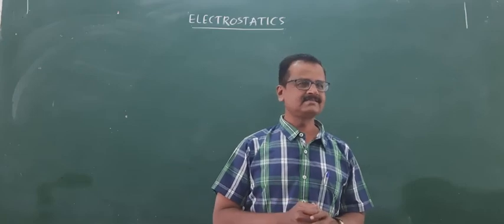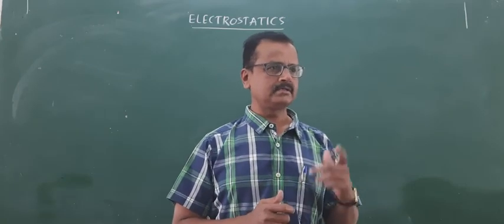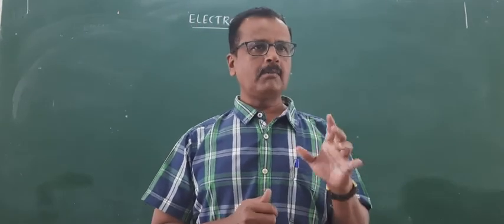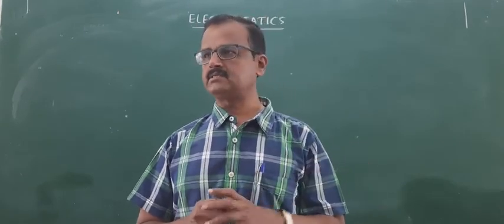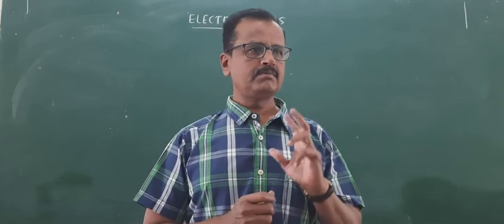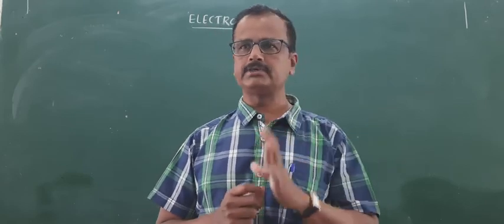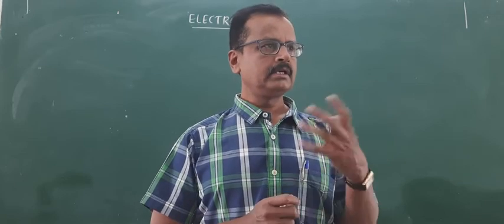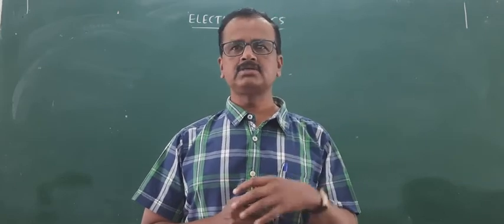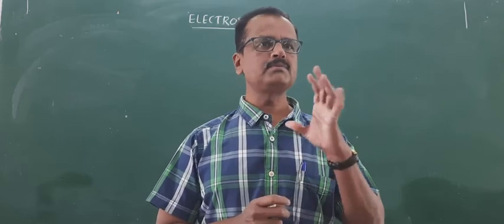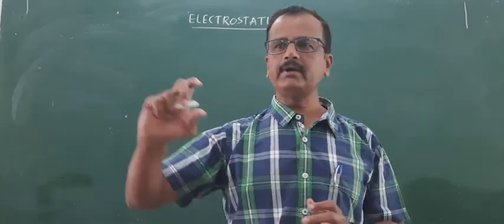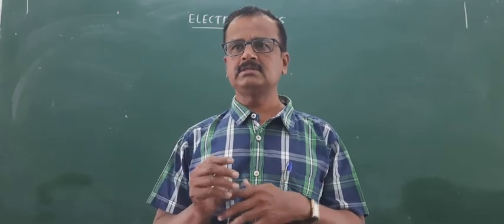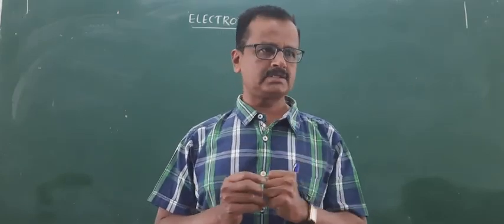Good morning, cadets. We will continue with electrostatics, as we have discussed previously about the types of charges. There are two types of charges, positive charge and negative charge. A body on losing electrons is deficient of electrons, a shortage of electrons, and it becomes positively charged. A body on gaining electrons will have an excess of electrons, and it becomes negatively charged.